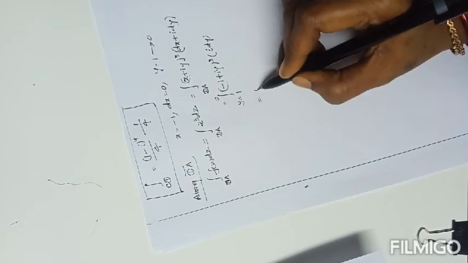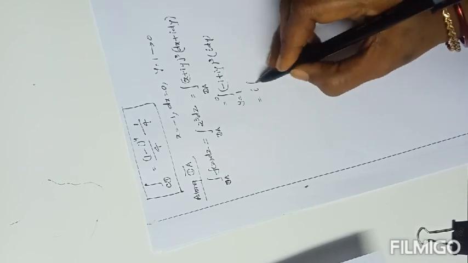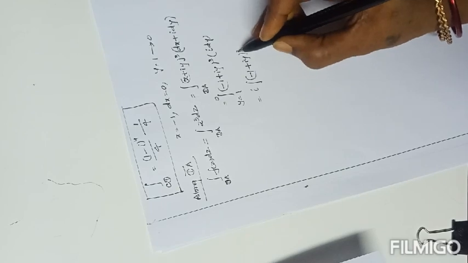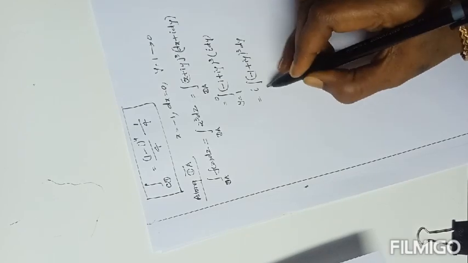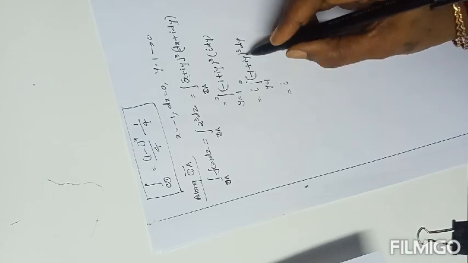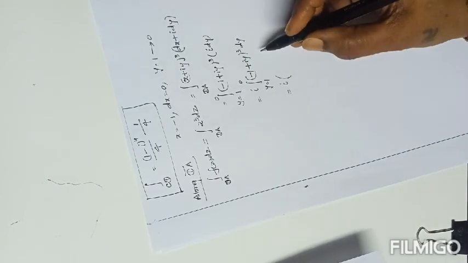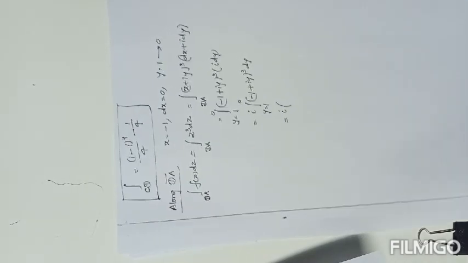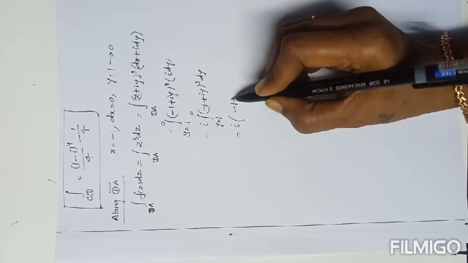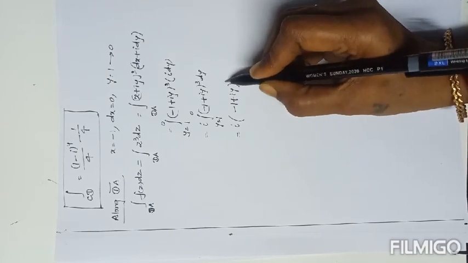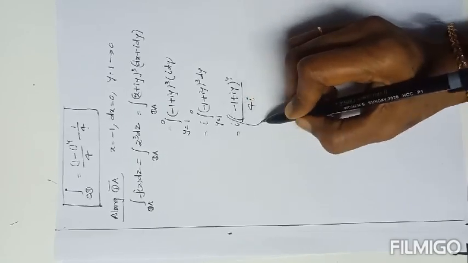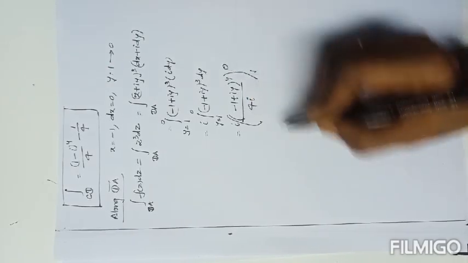Here i is a constant, so the integral of (minus 1 plus iy) whole cube into dy, where y varies from 1 to 0. This is also of the x power n form; the integral of x power n is x power n plus 1 by n plus 1. According to this, (minus 1 plus iy) whole power 4 by 4 into i, with limits 1 to 0.